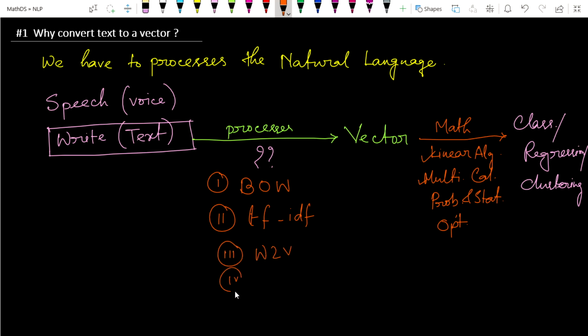The fourth one is average word2vec. And the fifth one is TF-IDF weighted word2vec. In this chapter our main target is to cover these five techniques in detail. These are the five techniques we generally use to convert any text to a vector. We'll see this in the next video.